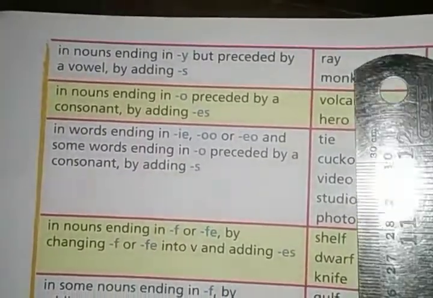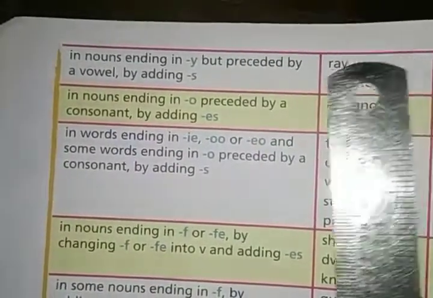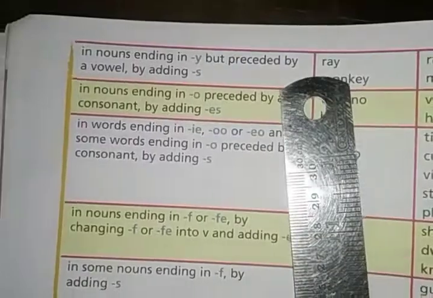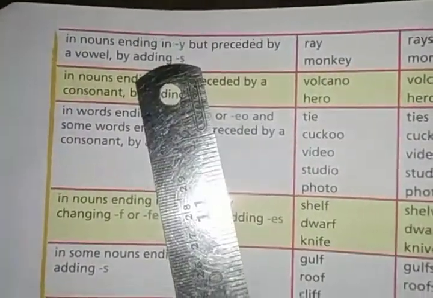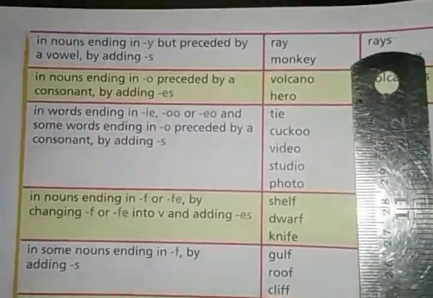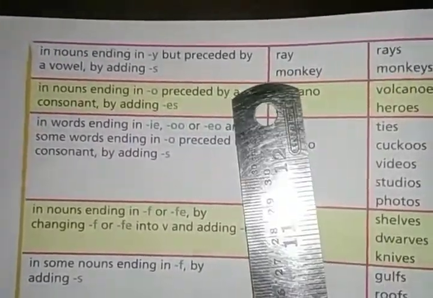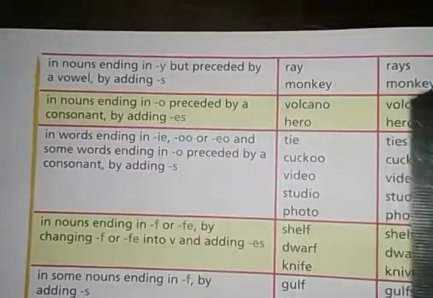Okay, the nouns which end with y but are preceded by a vowel will be written into plural form by adding s. Look at the word ray. The plural form is rays. Monkey, monkeys. Ray, rays. Monkey, monkeys.